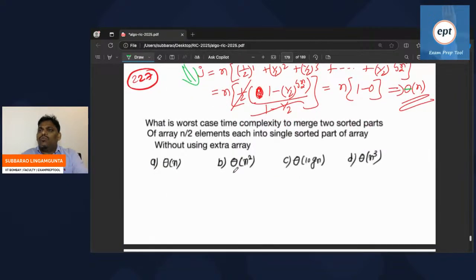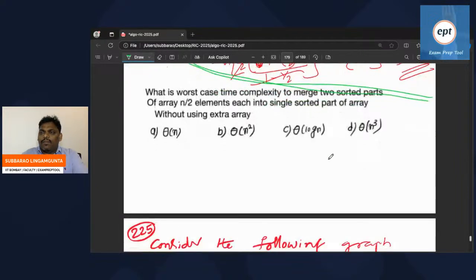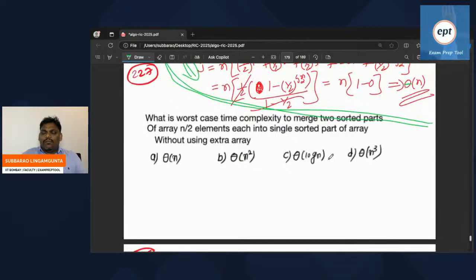Can you go to problem number 227? Can you go ahead? Problem number 227. Yeah, can you solve this problem? Everyone, whoever is watching, please solve this.